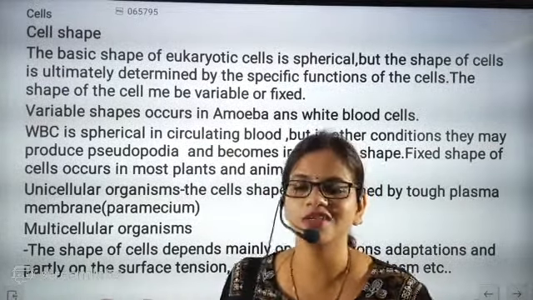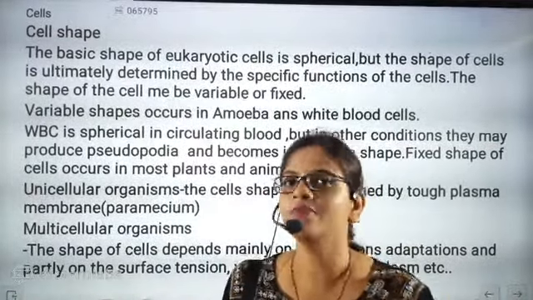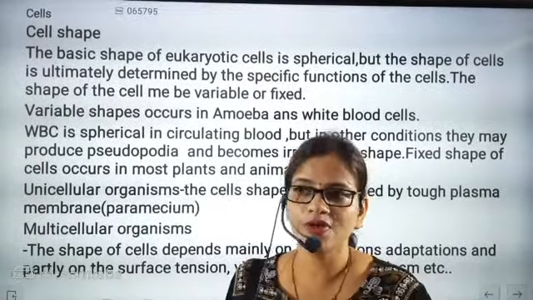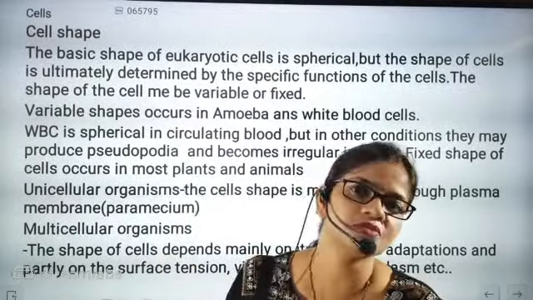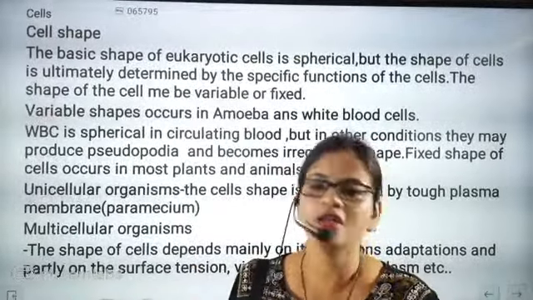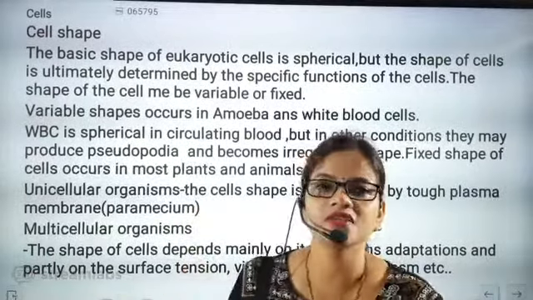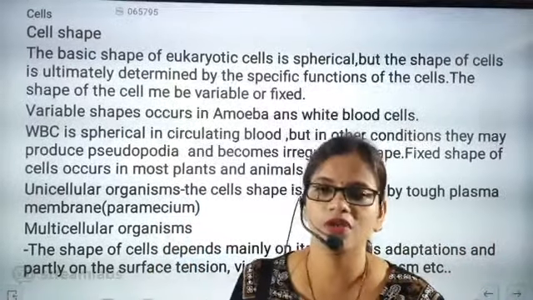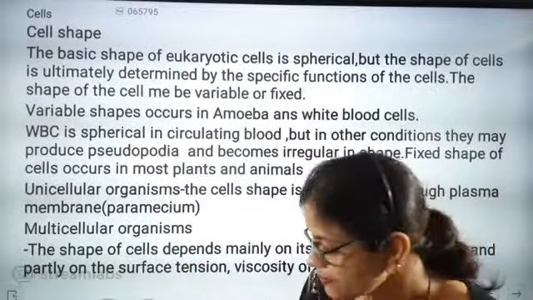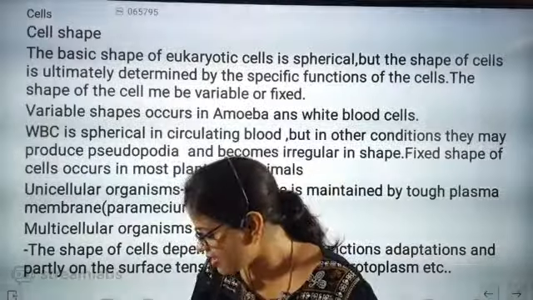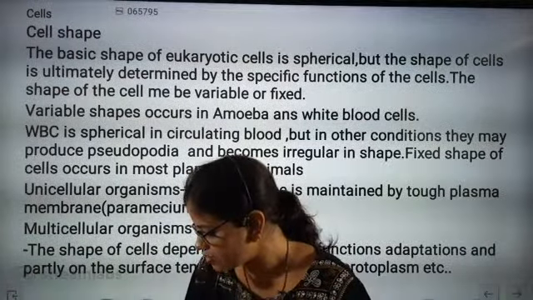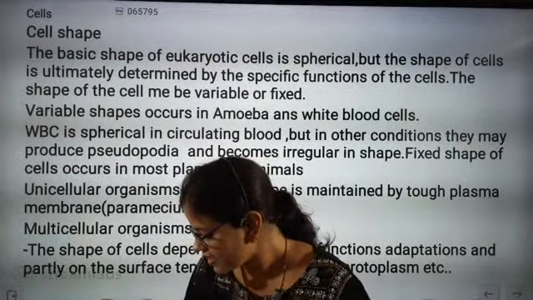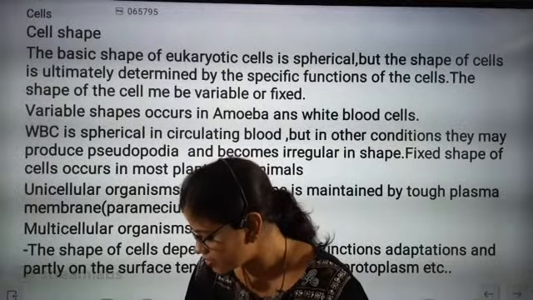most exceptional things. That's why I have discussed amoeba, irregular shape, and WBC in the circulatory system, circular, spherical, but the moment it goes out of that system, it forms pseudopodia and its shape will be irregular. I hope you have understood till here. Quickly give me an information. Yes, auntie, understood. Quickly say.